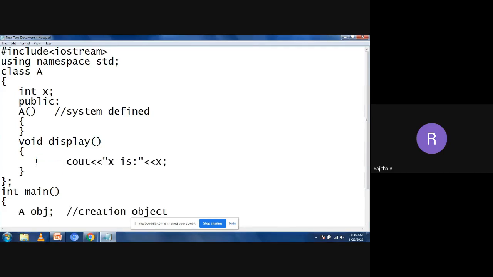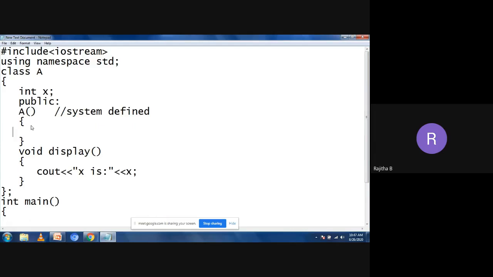Suppose if you want to read the values of data members like roll number and name, you need to take the read function separately, and you are assigning some values. So that is our function, void read. But we have a system function, that is the constructor. Now I want to assign the values using that one. So I am assigning the value here, x equal to 10.